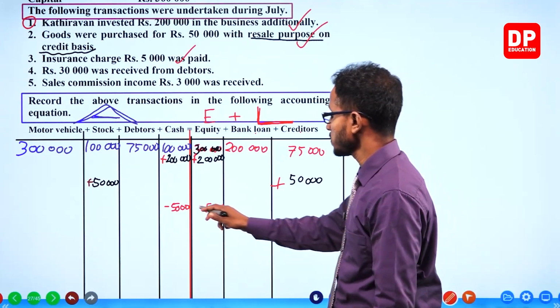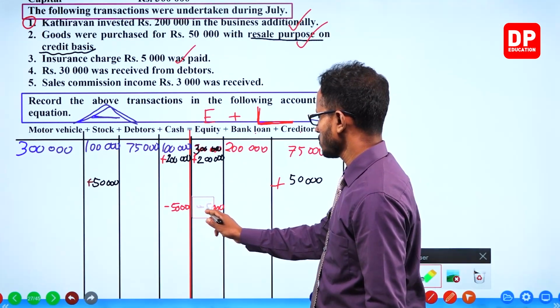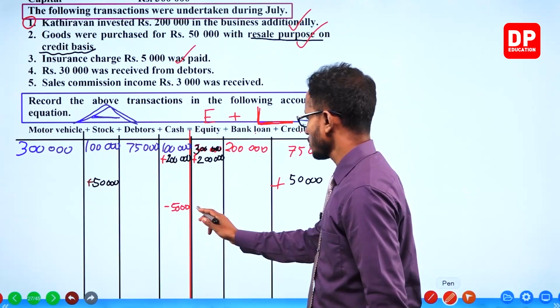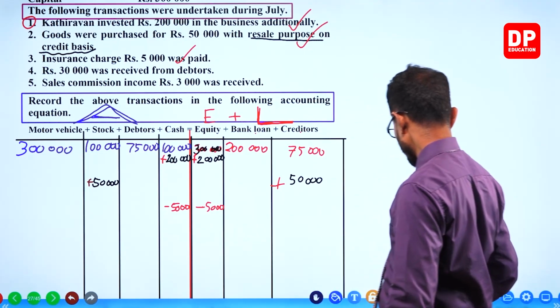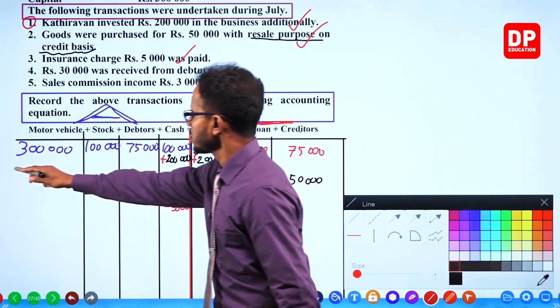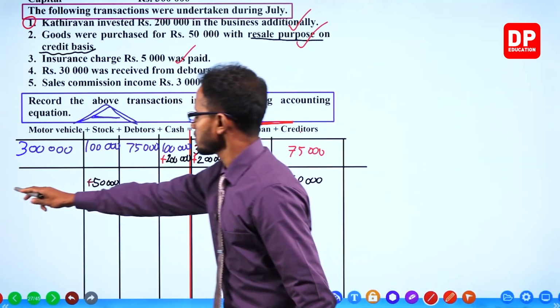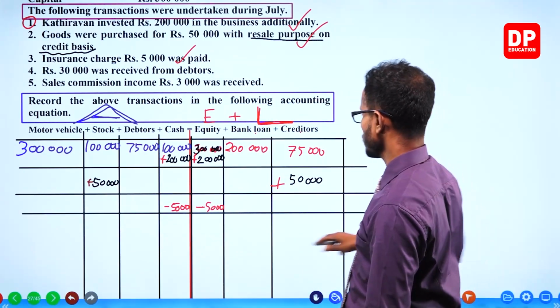Minus, minus 5,000. Let's separate these rows like this. Now it's clear.